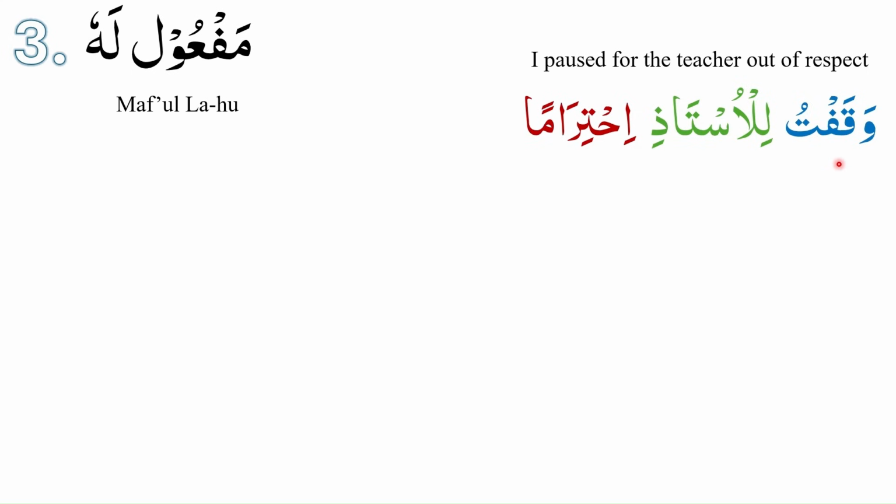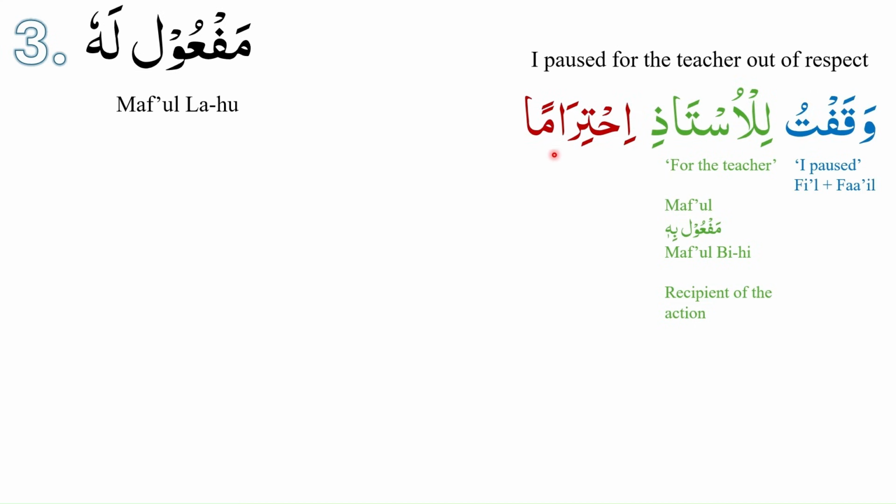If we break this down further, وقفت is the combination of fi'il and fa'il. وقفت can be translated as I paused. للأستاذ, for the teacher. This is maf'ul bihi. So lil ustazi is the recipient of the action, and that is why we will determine it to be maf'ul bihi. This brings us to ihtiraman.